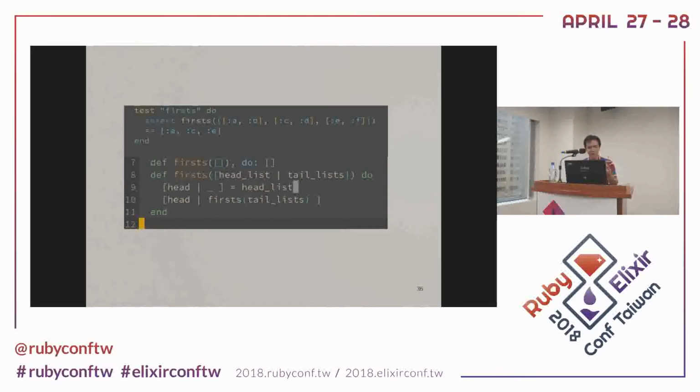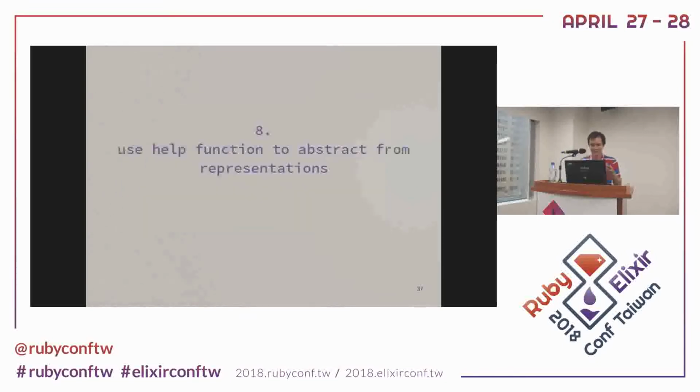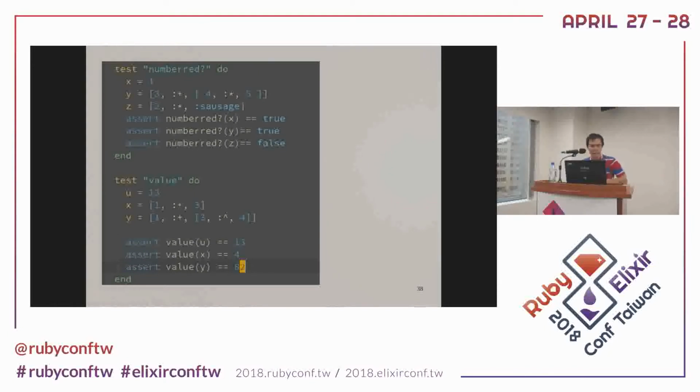Like this one. This is an easy one, right? And we recurse on the list inside the list. So we take that out and then put it into the head. There is another example I will explain again. And then you want to use some helper function to extract some representation. Okay, like this one.